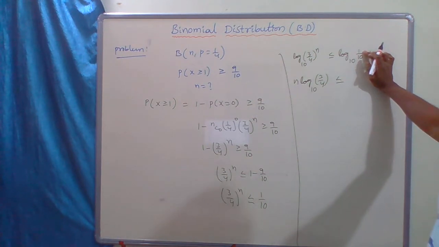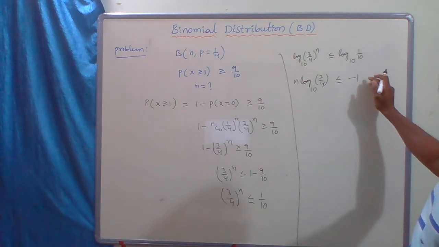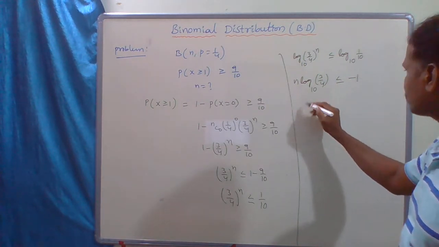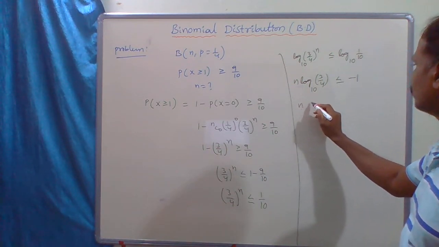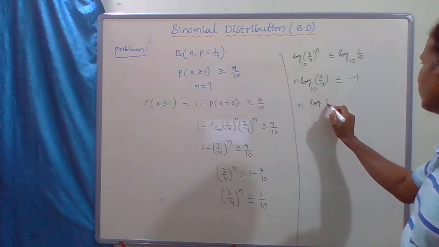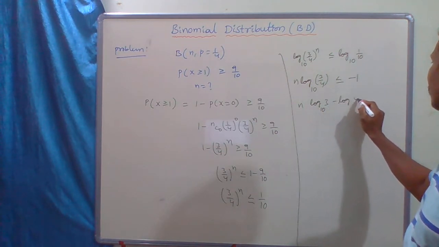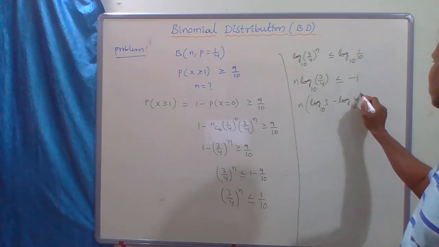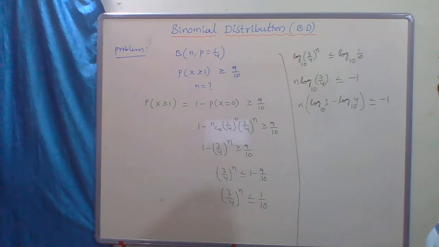So this is minus 1 times log 10 base 10, which is 1. Now this is n times (log 3 base 10 minus log 4 base 10) is less than or equal to minus 1. Clear?